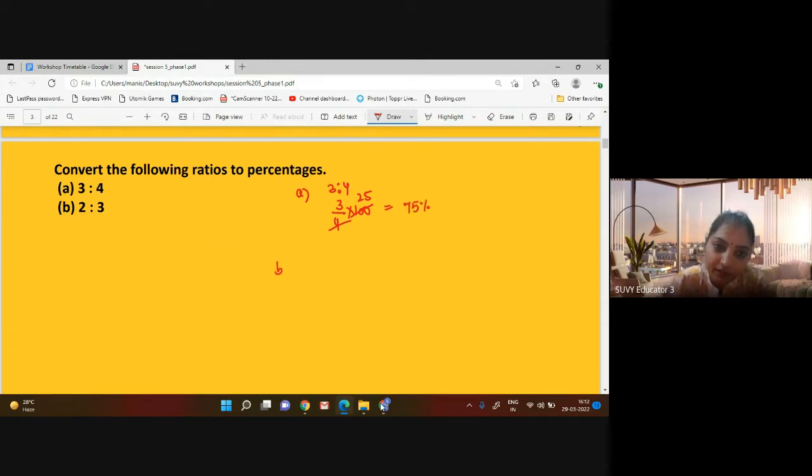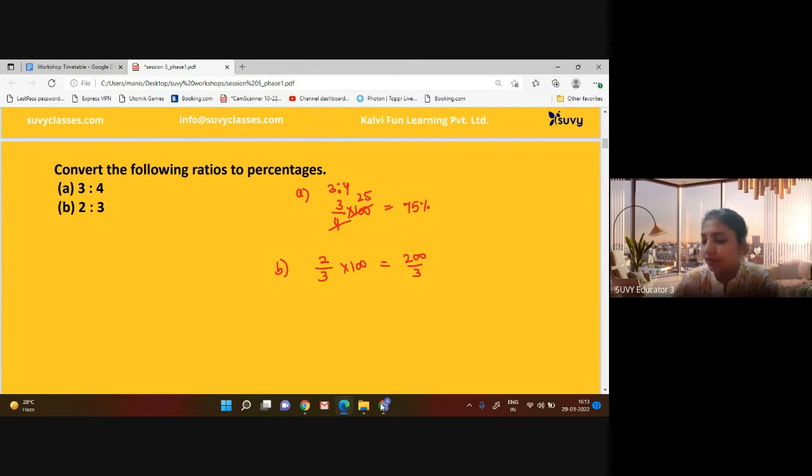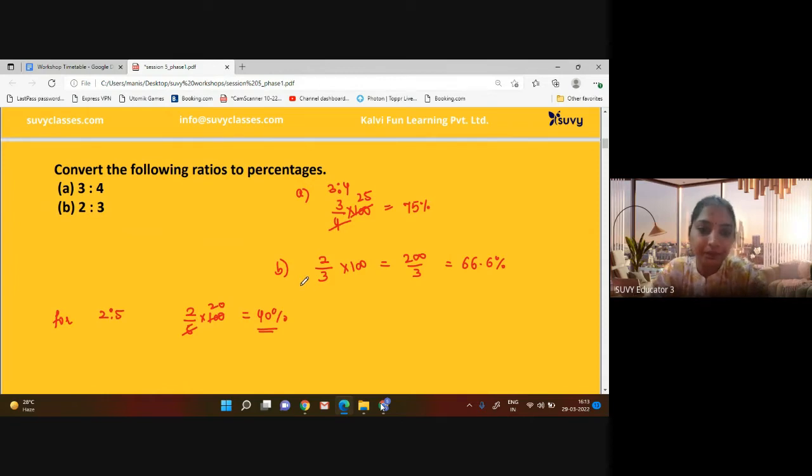In the same way for the B part, 2:3 into 100. It means 200 upon 3. When we divide 200 by 3, it will give us 66.6%. Then let's see, for example, it is given here 2:5. Then what will be the answer? 2 upon 5 into 100. 5 twos are 10, it means 40% will be your answer. Any doubt, any query till there? Any confusion?